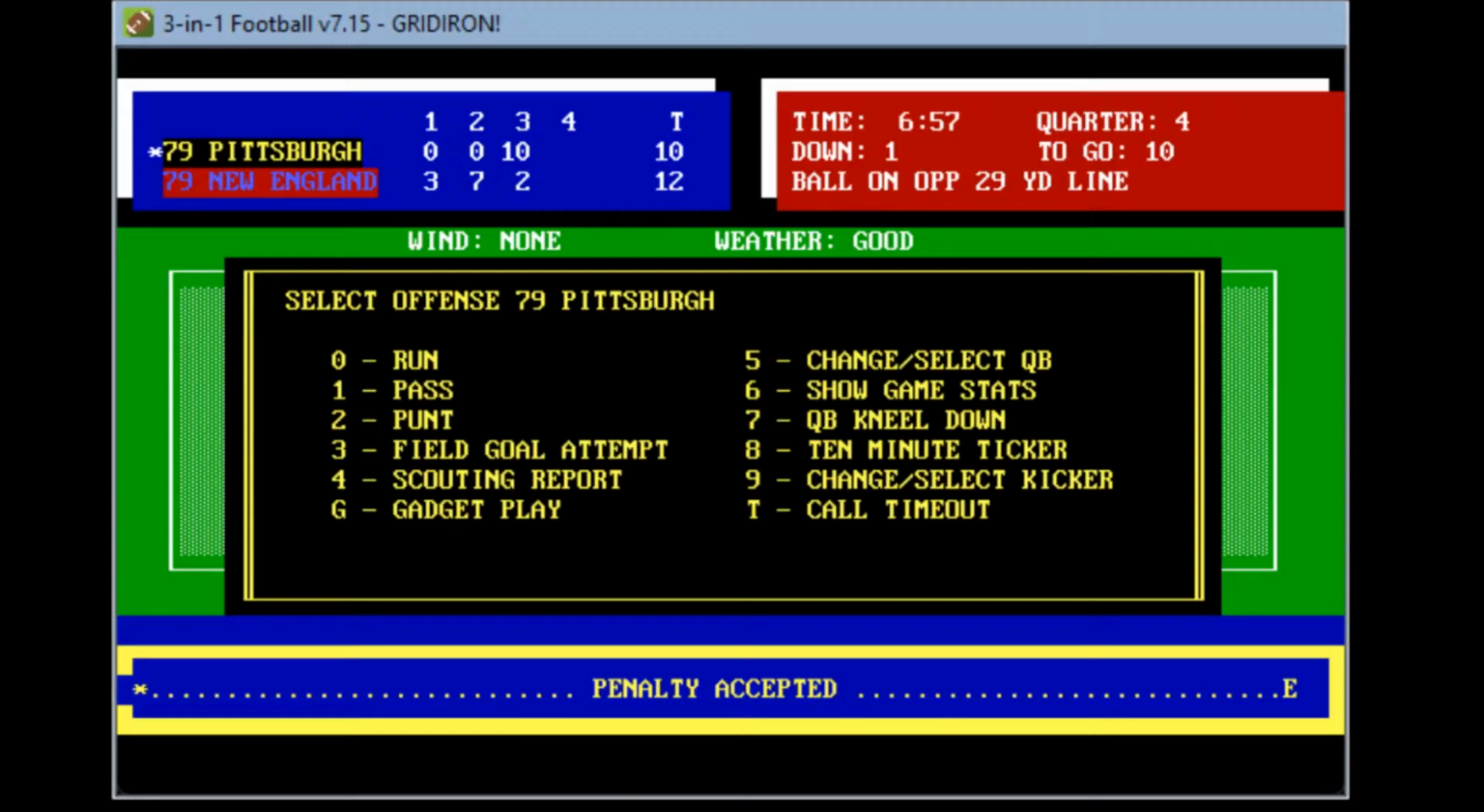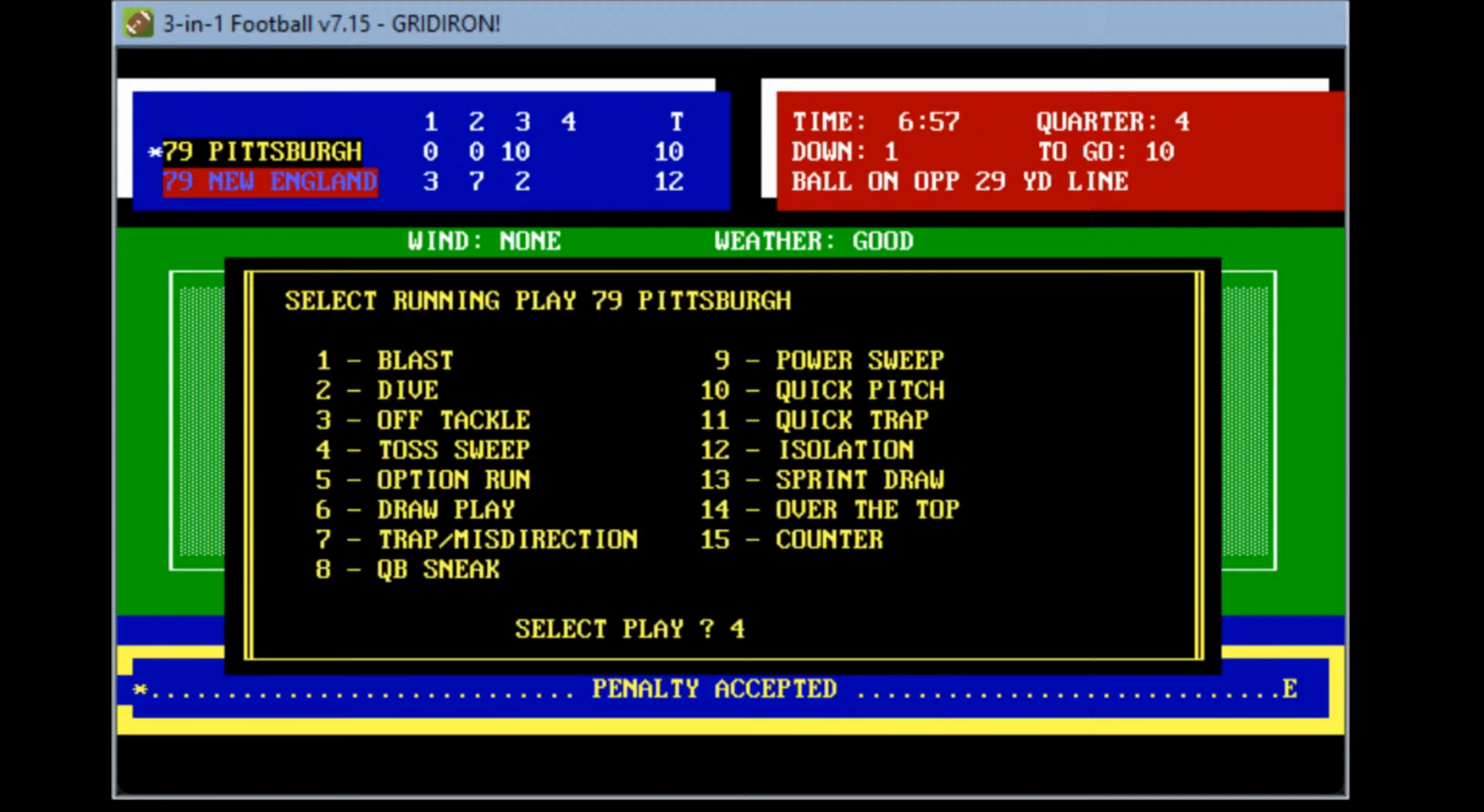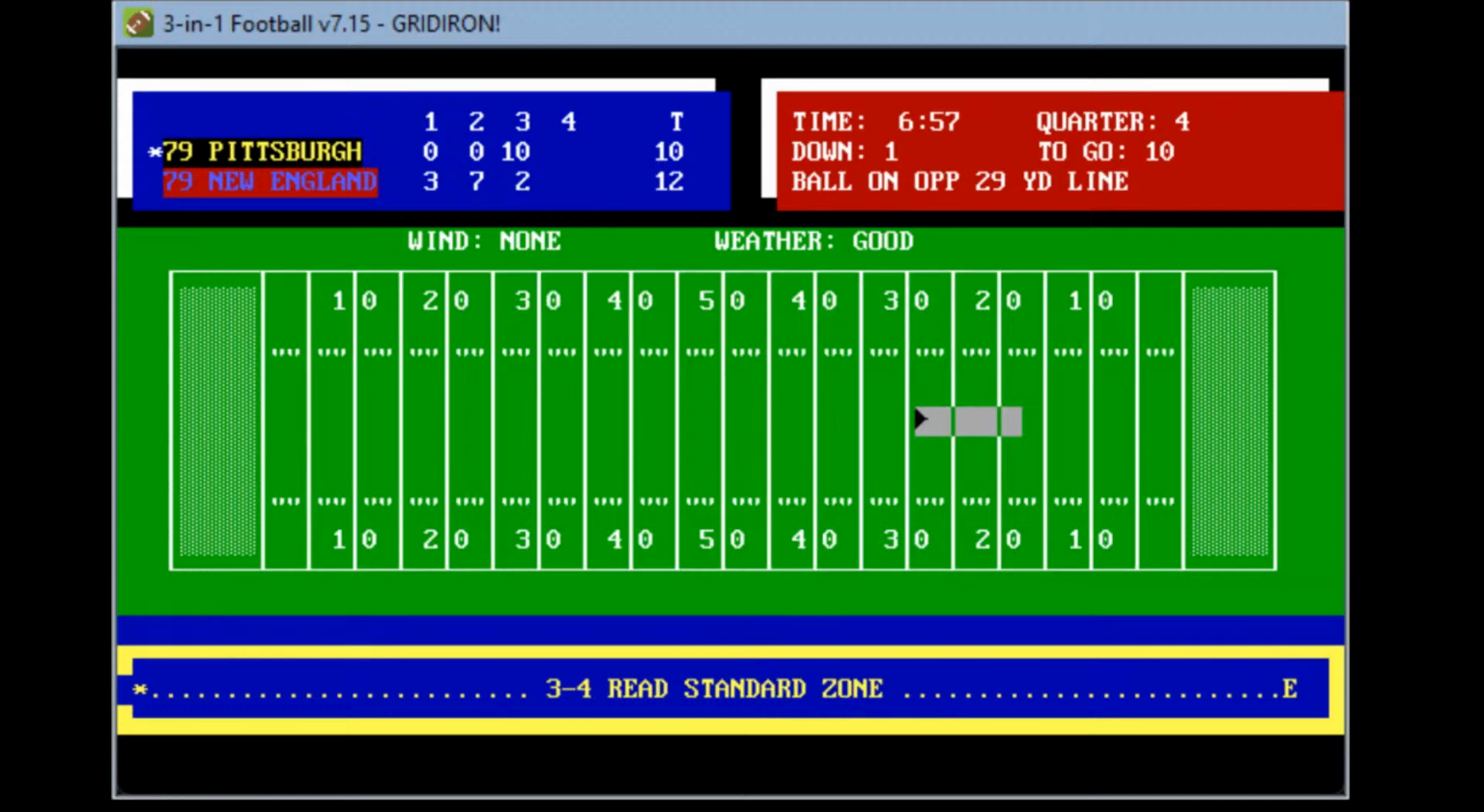What a huge play in this ball game. 7 minutes to play in the ball game. So now Pittsburgh gets a new life. They've been getting penalized all ball game, and they finally get the big one.